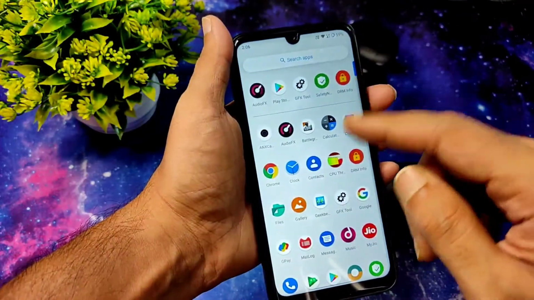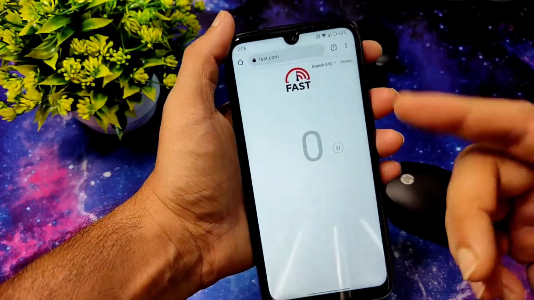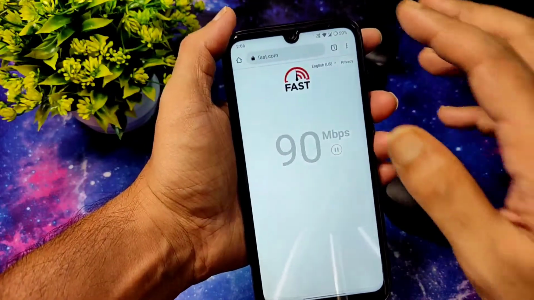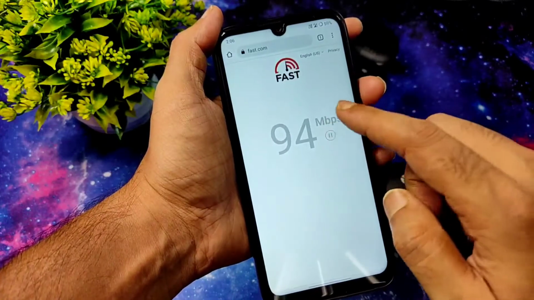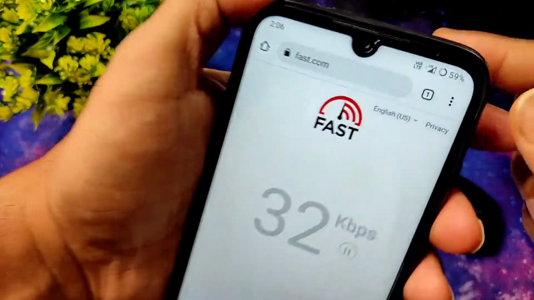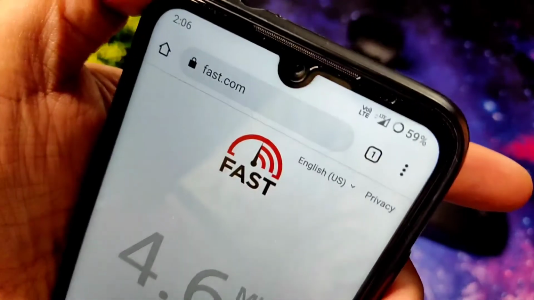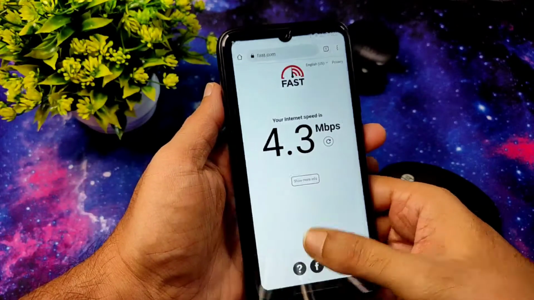And let me show you the speed test. I have here like a 100 Mbps plan. It's pulling up to 90 somewhere, which is really good. And also I will show with mobile data. As you can see, you will get LTE plus. Sometimes it depends upon your local network. This is the internet connection I am getting in this ROM.